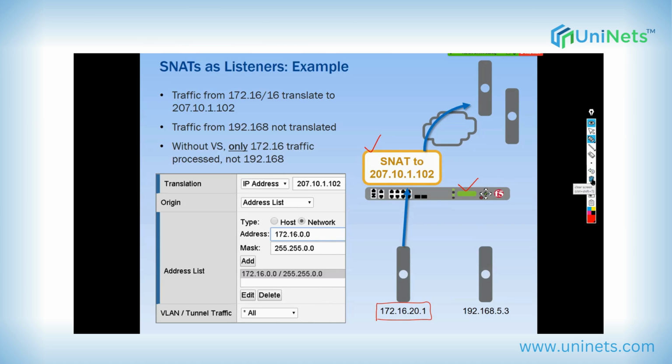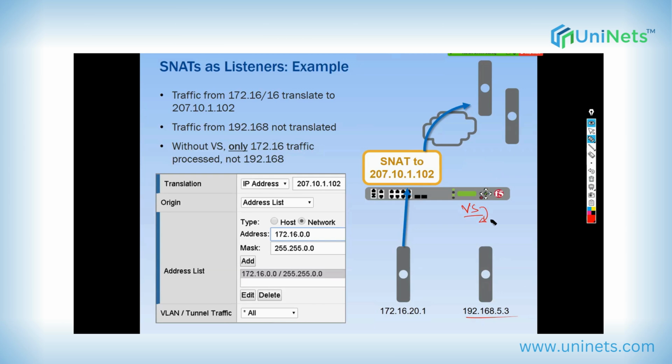This time, traffic would be routed based on the SNAT, which means normal routing table. F5 would check the routing table. If the route is there, SNAT is done to this traffic to 207.10.1.102 and routed because the traffic is from 172.16.20.1. But without virtual server, only 172.16 traffic is processed and not 192.168, because this traffic doesn't have a virtual server to listen.